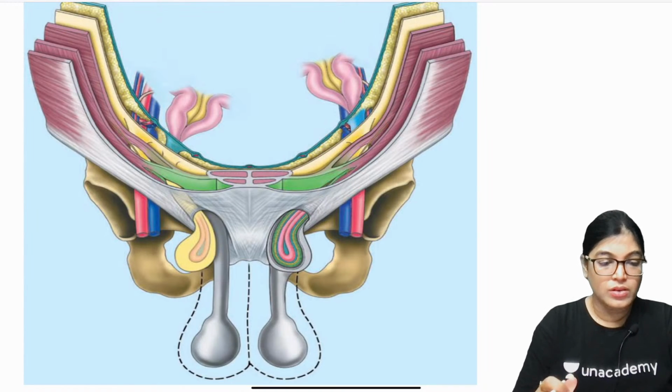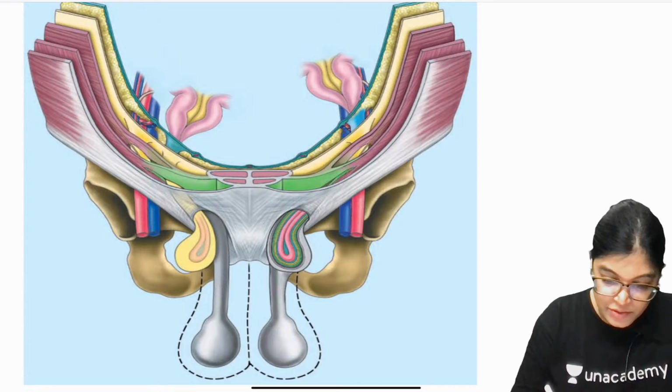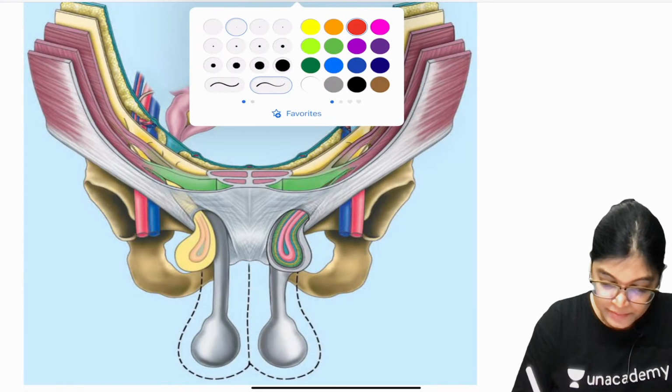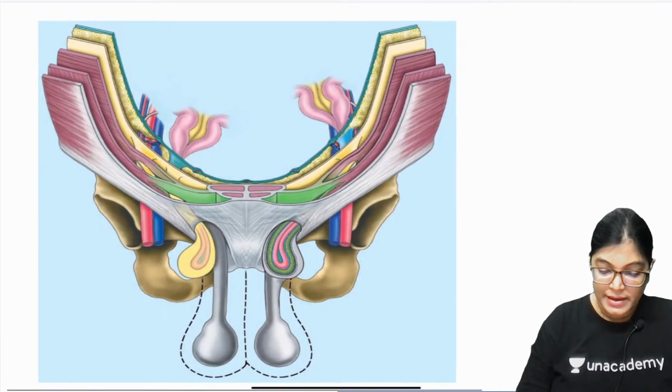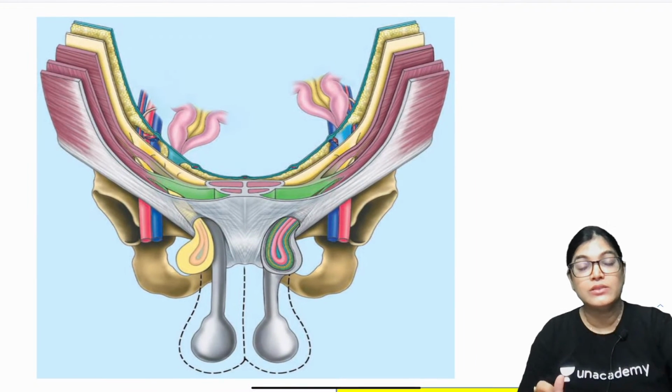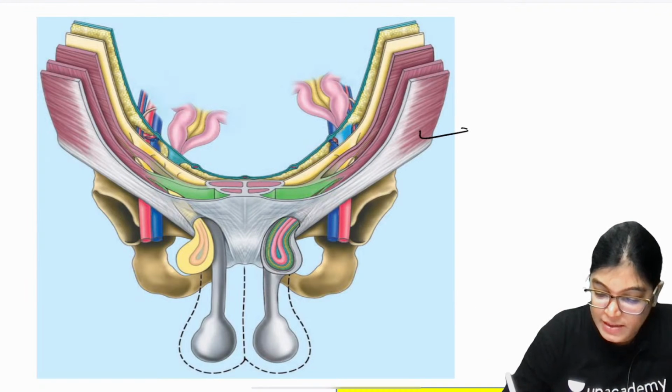Okay, so now coming up with the explanation. Let me enlarge. I would like to use black color here. In this diagram, what you can see are the layers of the abdominal wall as we see from the anterior aspect. The most superficial layer is the external oblique muscle aponeurosis.